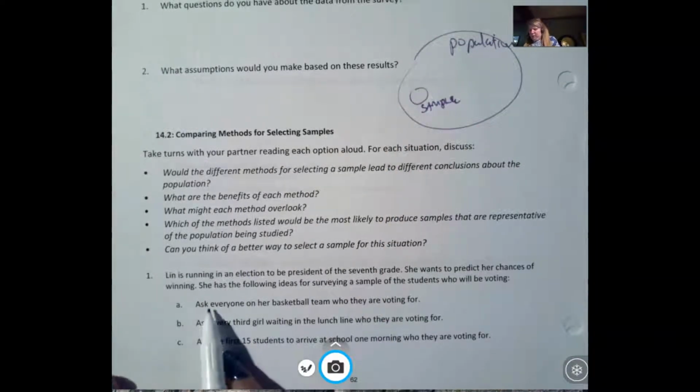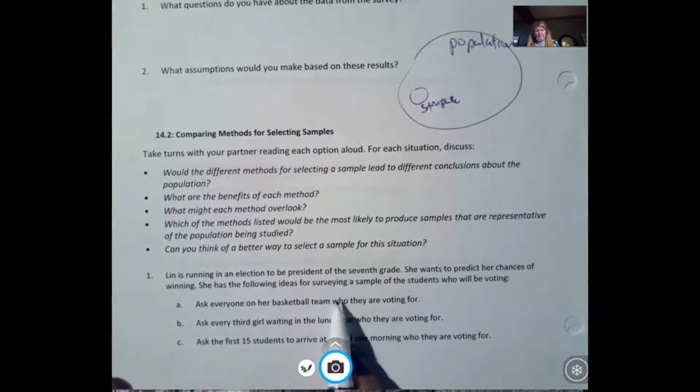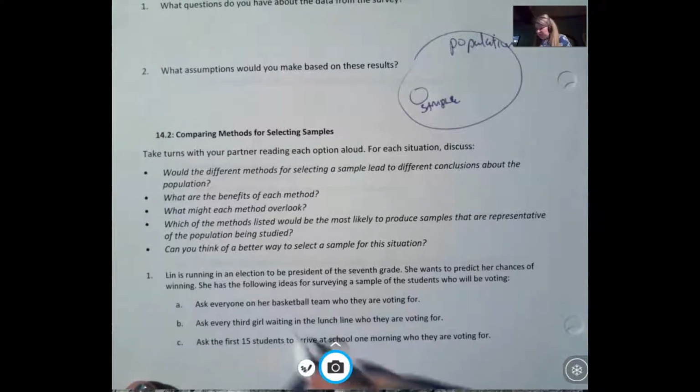So what if Lynn asked everyone on her basketball team who they're voting for? So that's going to be pretty convenient if she's asking the people on her basketball team. They're probably going to say they're voting for her because they're all on the basketball team with her. At the very least, they would want her to pass the ball to them. So probably going to say they're going to vote for her. Now, is that representative of the 7th grade? Probably not.